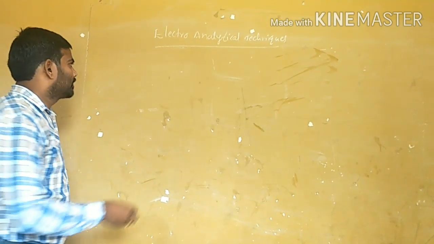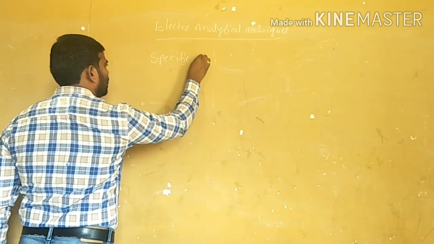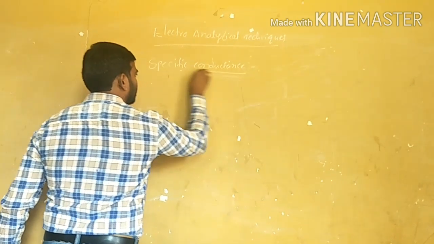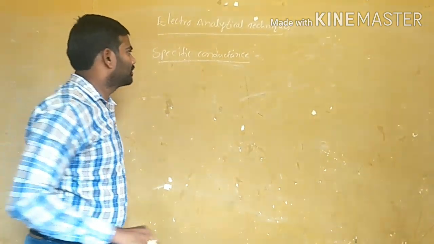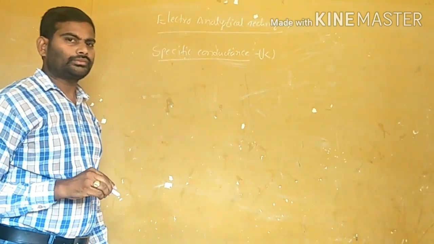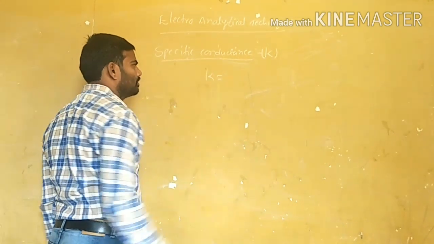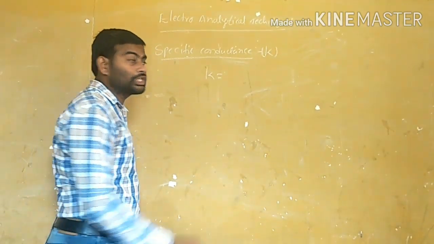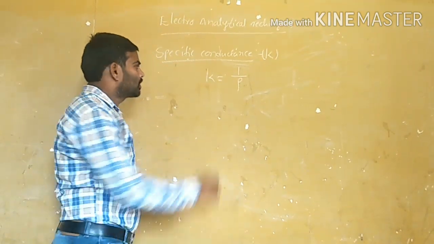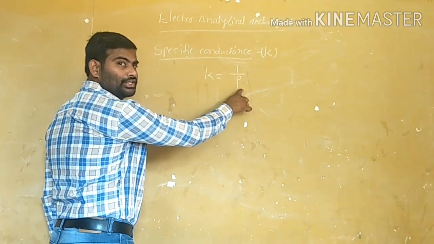Now, let us discuss specific conductance. The specific conductance is denoted by K. It is the reciprocal of specific resistance, rho.